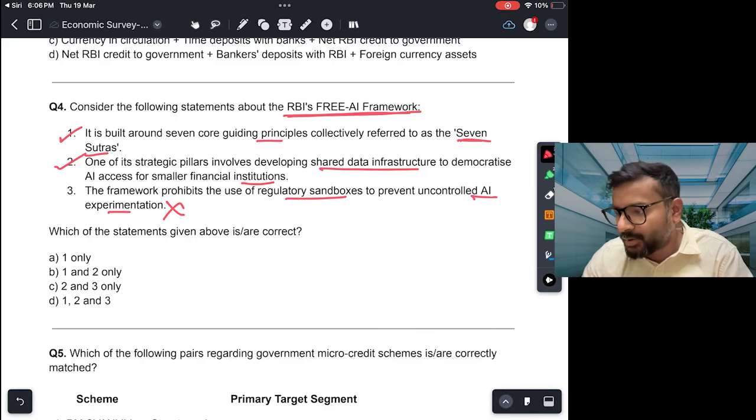तो वही control environment में उसको test किया जाता है, and if that test becomes successful then it is deployed over the larger economy. So this is incorrect, and the correct answer would be 1 and 2, B.